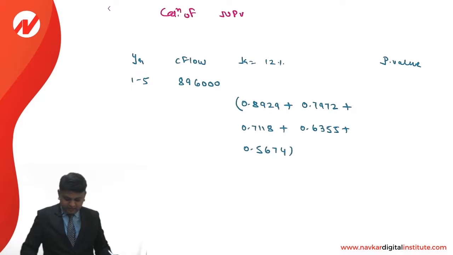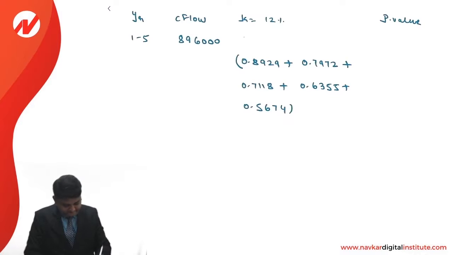So 0.8929, 0.7972, 0.7118, 0.6355, 0.5674. So 3.6048 into 8,96,000.